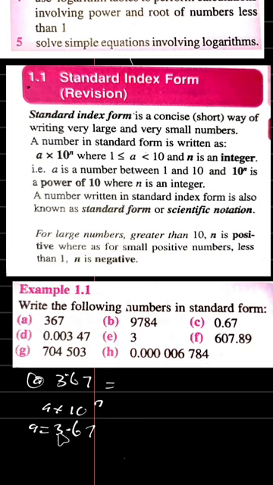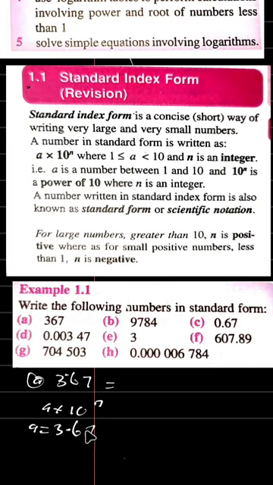So you can look at this place now, it is less than 10. The 3 here is less than 10, and 3 point something is the number that's less than 10. So it means that A is equal to 3.67, which is less than 10. Just remember the trick I just gave you.